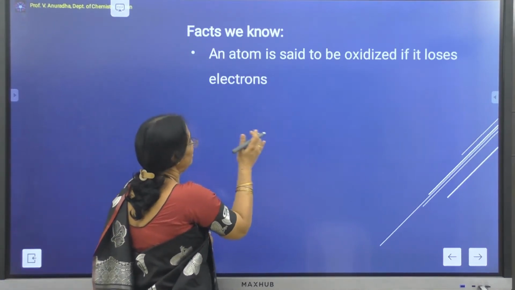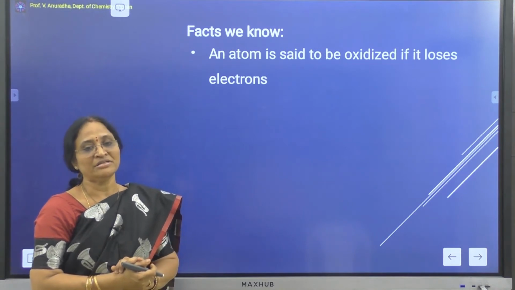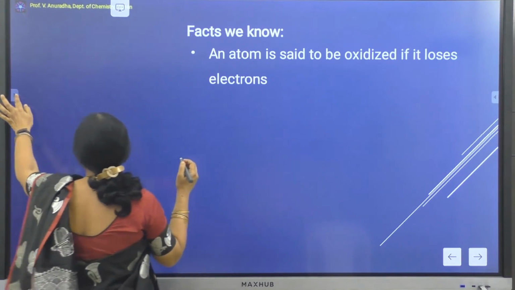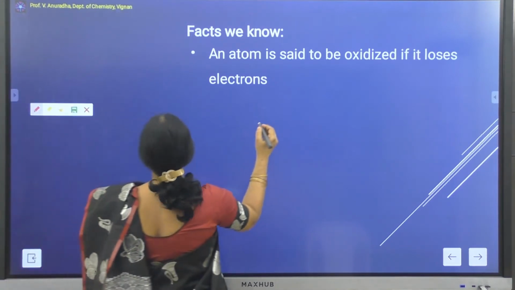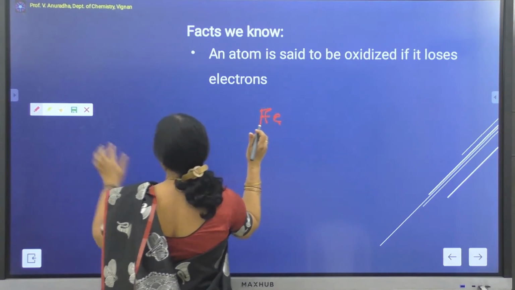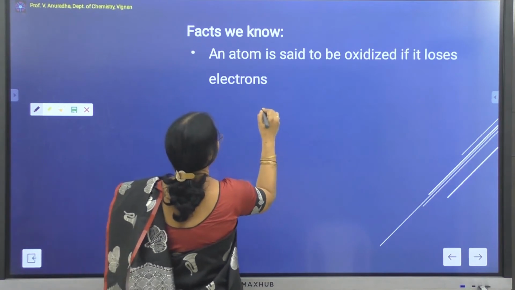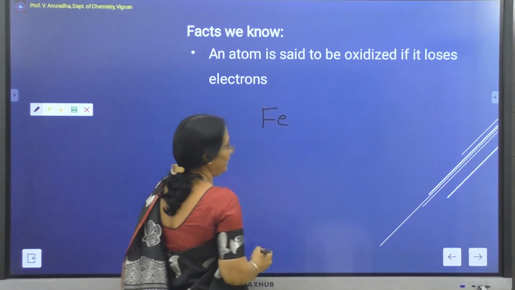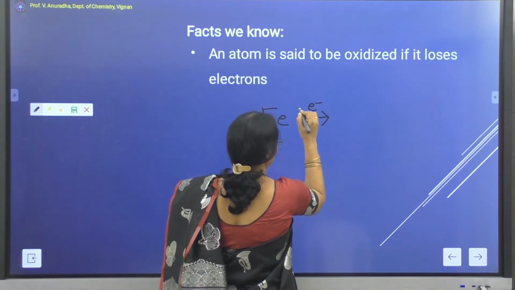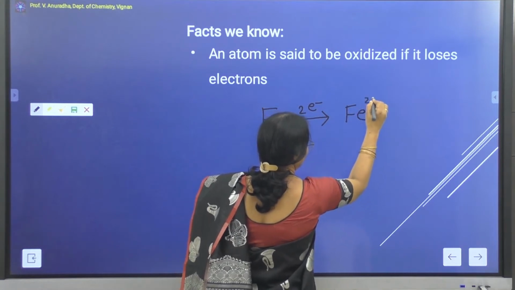We have learned that oxidation means an atom losing its electrons. Say for example, if I take iron, and it loses its electrons, say it is losing 2 electrons, it forms ferrous ions.